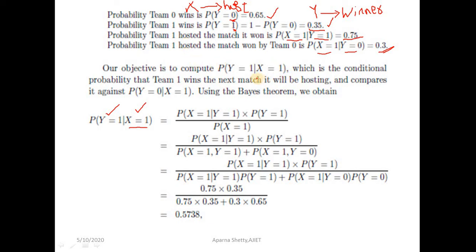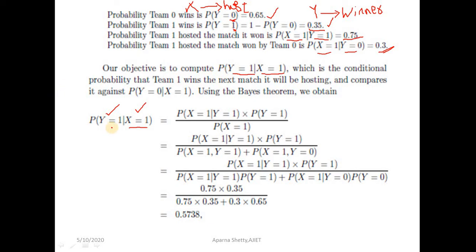Next, our objective is to compute P of y is equal to 1 given x is equal to 1, which is the conditional probability that team 1 wins the match it will be hosting. So we want to find the probability that team 1 wins the match, given that team 1 itself is hosting the match. Our goal over here is to find this conditional probability.